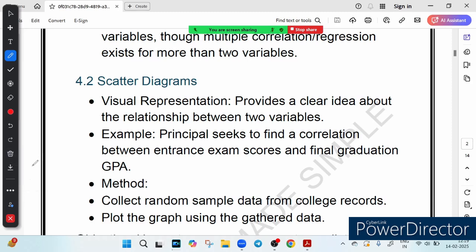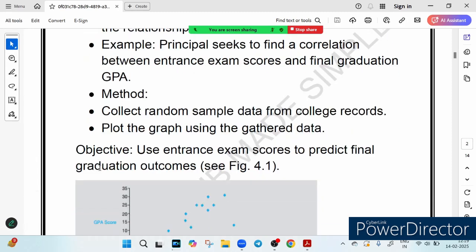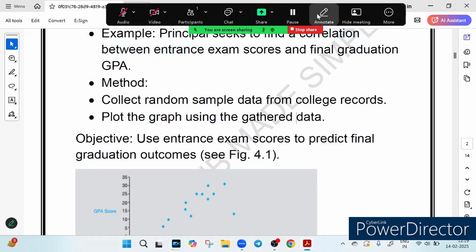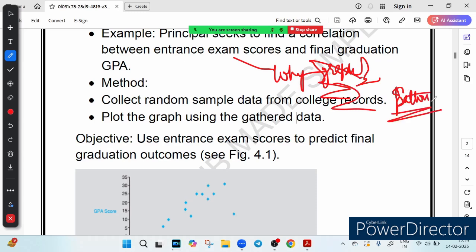So what they do, instead of just looking at a bunch of numbers, is plot data on a graph. So the question is, why graph? The reason a graph is needed is that it helps us see the pattern. That is why a graph is needed.